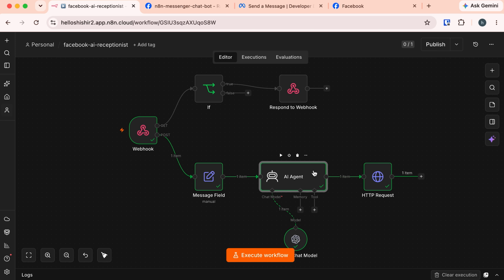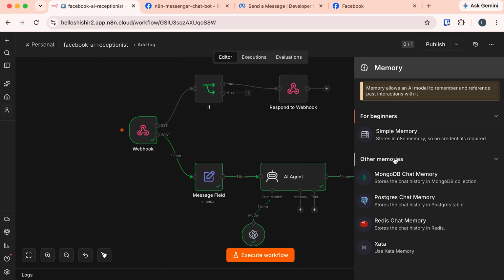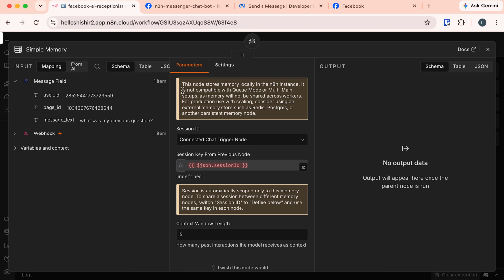To keep track of previous conversation, we need to give it a memory. Let's do that. Click on this plus icon of this memory. Here we can add MongoDB chat memory, Postgres chat memory, Redis chat memory, or any other database. But for now, I'm going to use this simple memory. Let's select that. This is very simple memory.